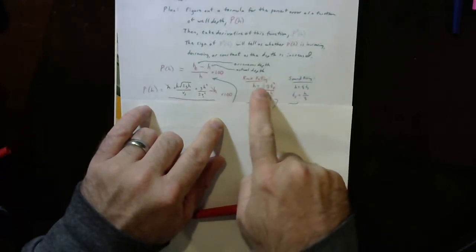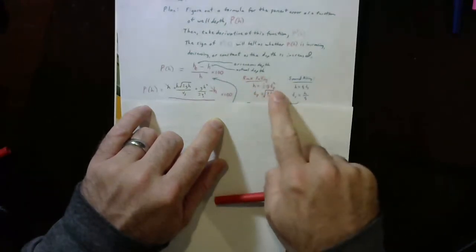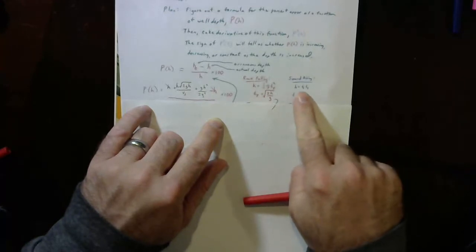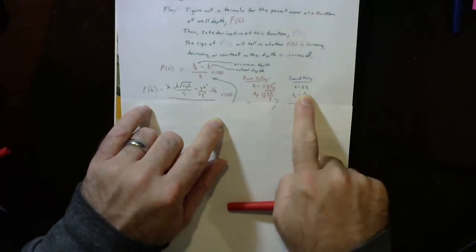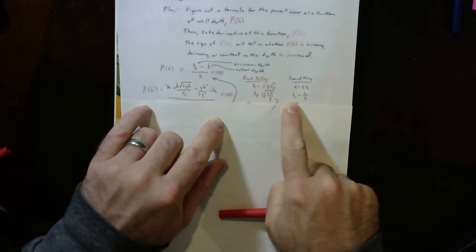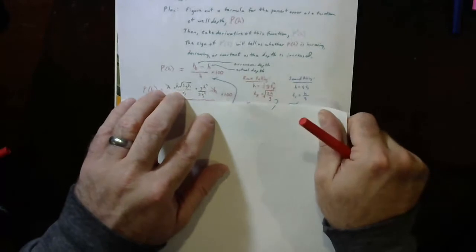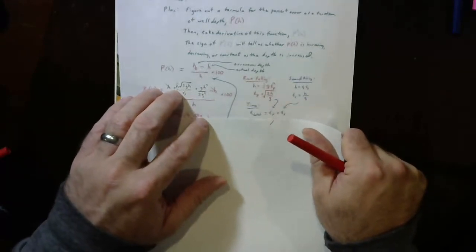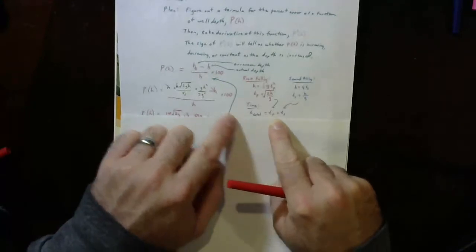This is from the kinematics equation, 1/2 a t squared plus v naught t; v naught t is 0, so it drops out, and 1/2 a t squared is my delta x. And then the sound coming up, at constant speed, is just velocity times time, so the time for the sound to rise is going to be that depth divided by the speed. Then we put those expressions for t into the total time equation.